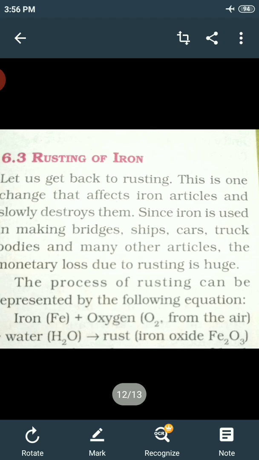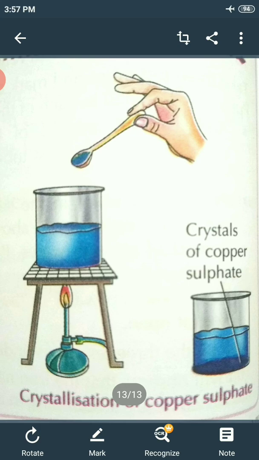Now the last one is another method of making a pure substance, called crystallization. You have already studied crystallization in 6th standard. In the 6th standard you studied how salt is prepared by the method of evaporation.